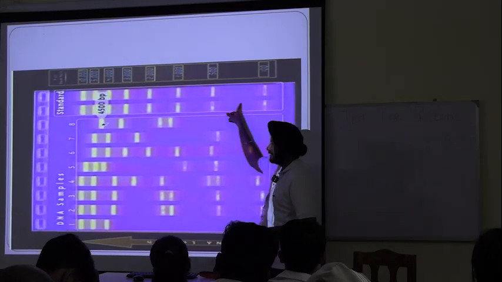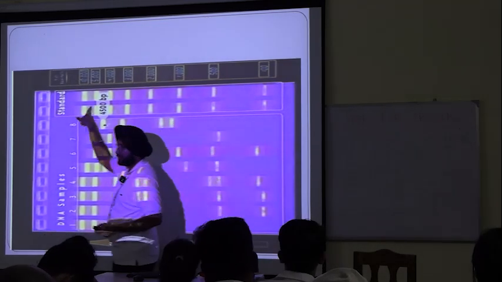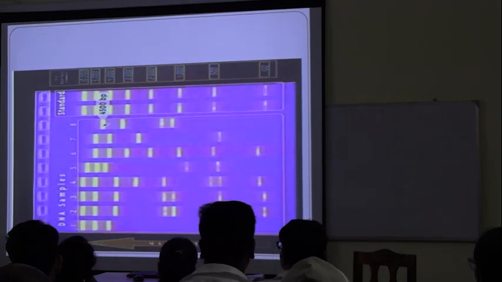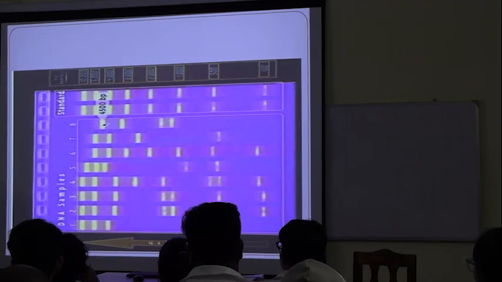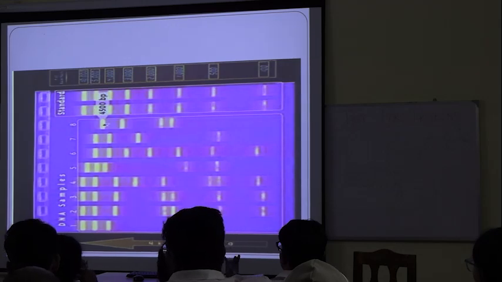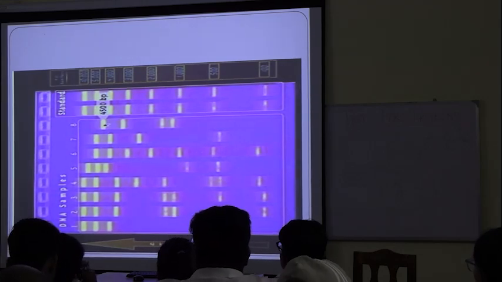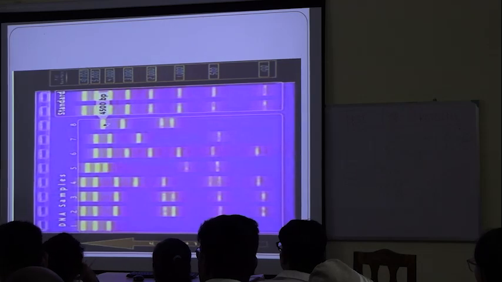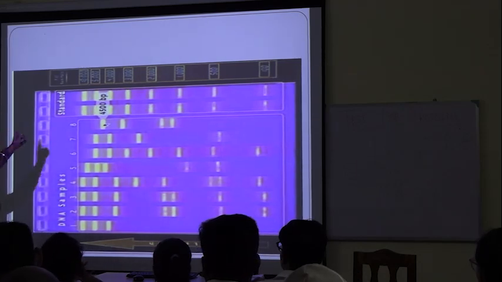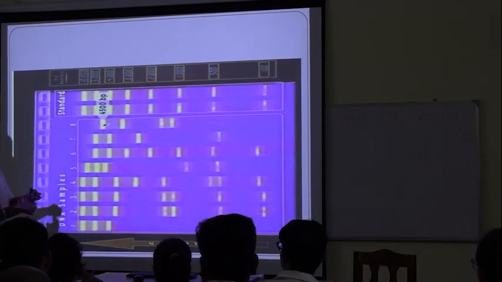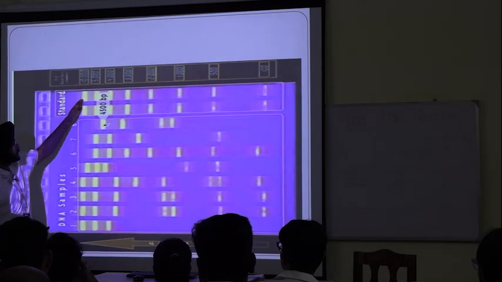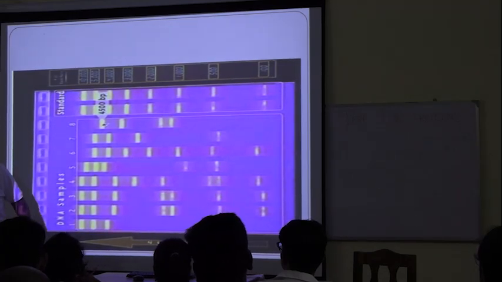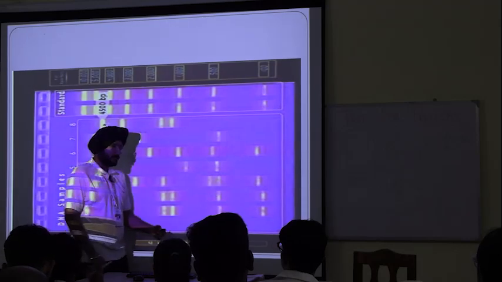But the standard in the pack has values of each and every one: 100, 500, 1000, 2000, 5000, 10000, all of them. And naturally the 100 one will move the farthest, and the 10,000 one will stay at the back. That is how it is performed.